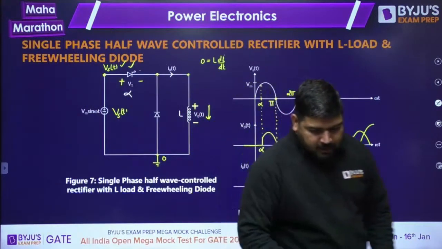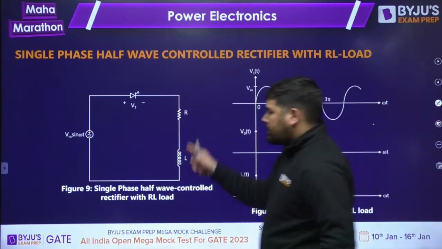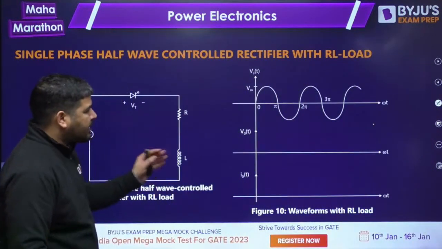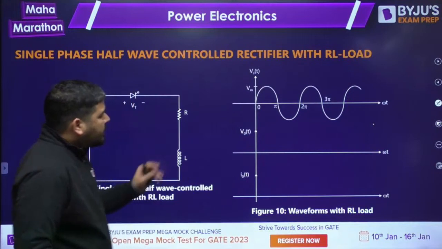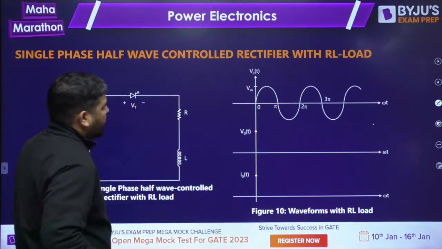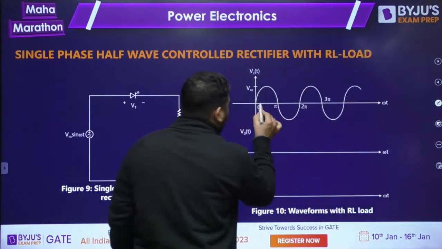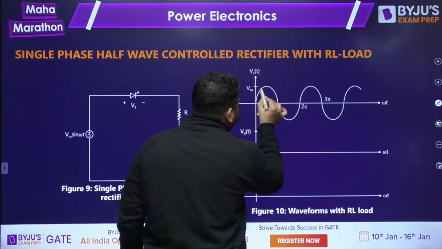Now let's proceed. Now I have this RL circuit. In this RL circuit, what will happen, guys? Tell me. At alpha, you are firing the thyristor.